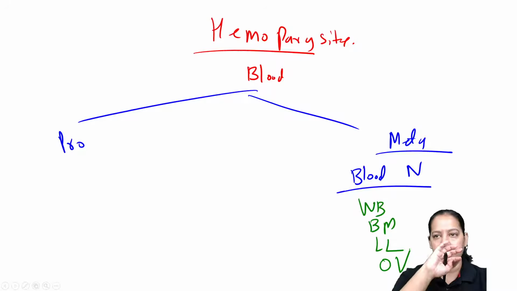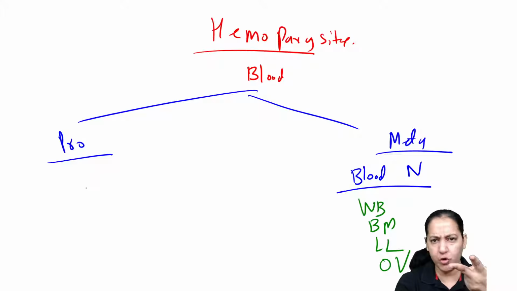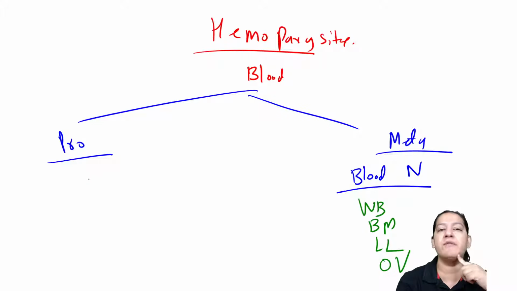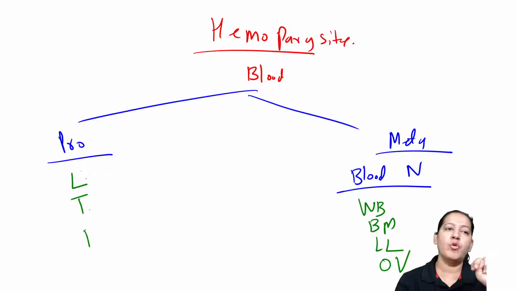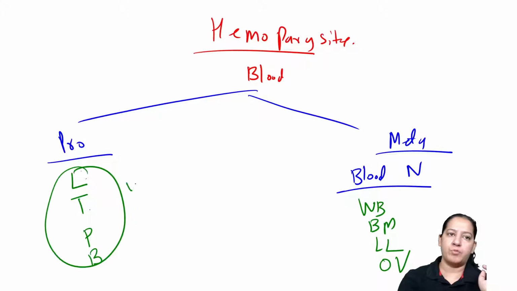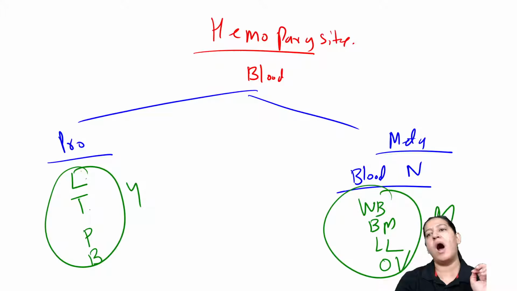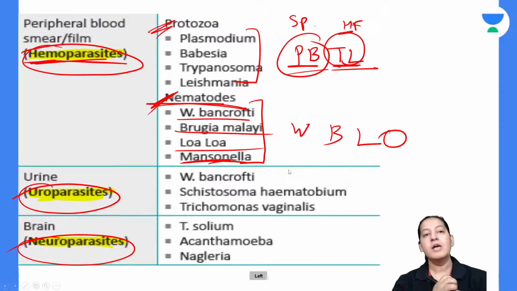In the protozoa, let me come on the protozoa. Two of them are hemoflagellates. Only 2 hemoflagellates I have taught you now. What are the 2 hemoflagellates? Leishmania and Trypanosome. You may be knowing it. Those who are attending from the beginning, they know the classification. Leishmania and Trypanosome both are hemoflagellates. And 2, Plasmodium and Babesia, these are sporozoans. They also reside in blood. So these are the total 8 parasites, 4 protozoa and 4 metazoa, which are residing in the blood. Everyone gave me a thumbs up. So blood one are done.